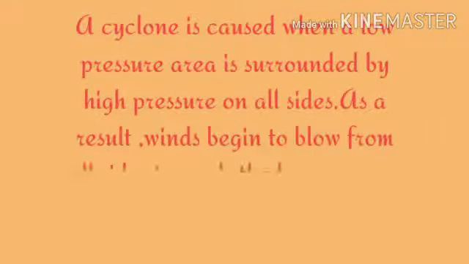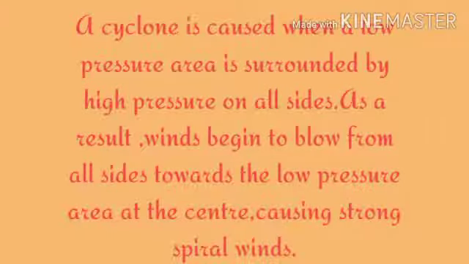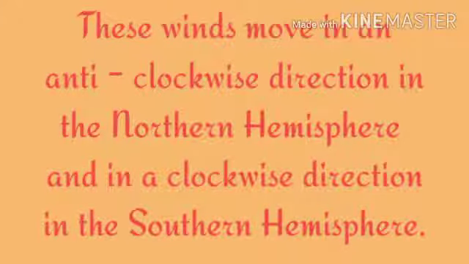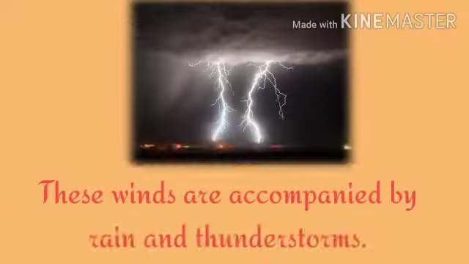A cyclone is caused when a low pressure area is surrounded by high pressure on all sides. As a result, winds begin to blow from all sides towards the low pressure area at the center, causing strong spiral winds. These winds move in an anti-clockwise direction in the northern hemisphere and in a clockwise direction in the southern hemisphere. These winds are accompanied by rain and thunderstorms.